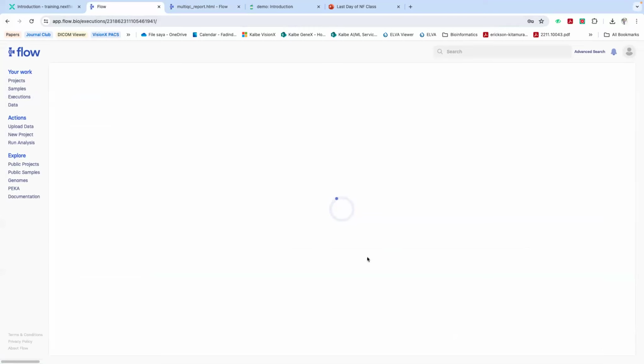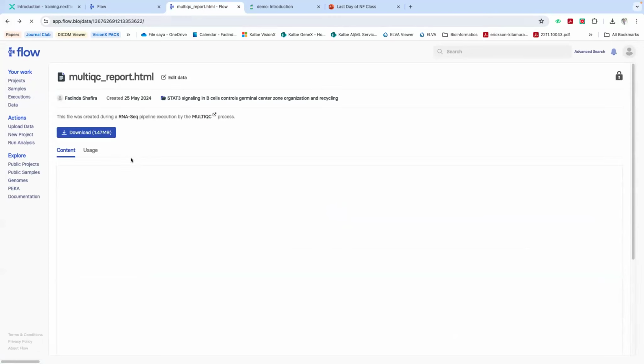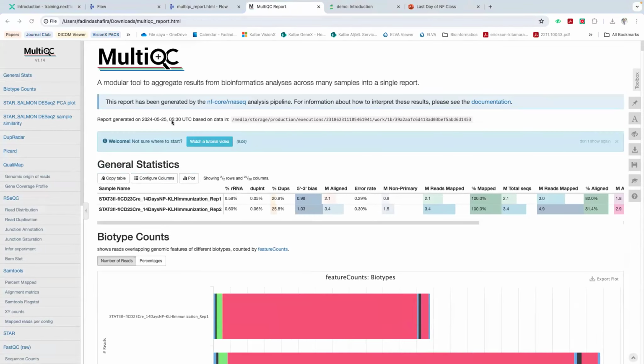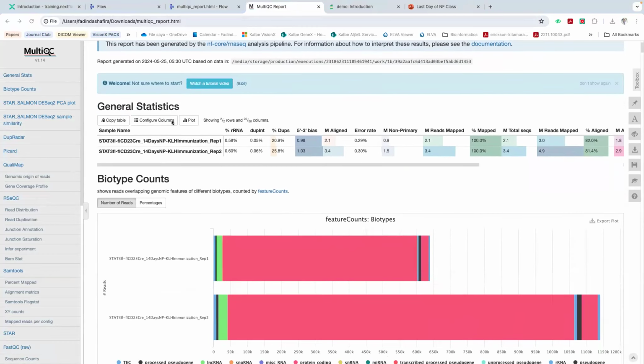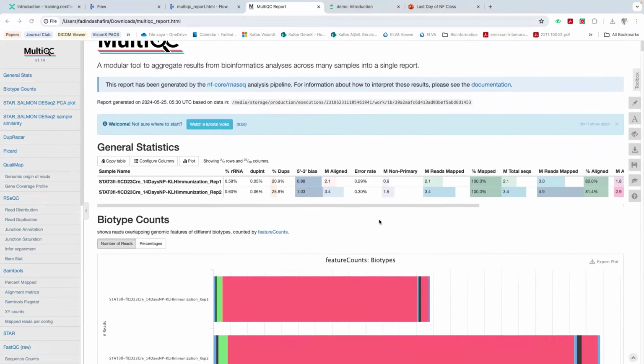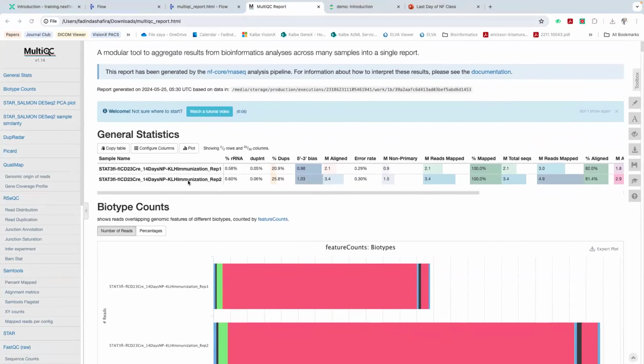Okay, maybe this will take a while, but for example, as you see, one of the outputs from that pipeline is the MultiQC report.html, and you can see in here the MultiQC report that I already downloaded. For example, in here, we can see the sample names. We have two samples.